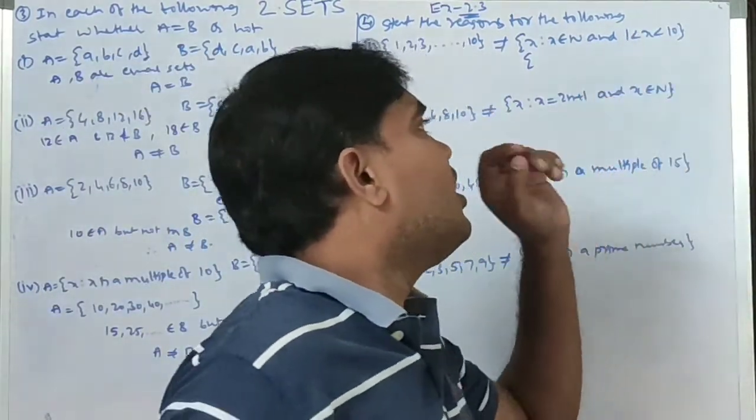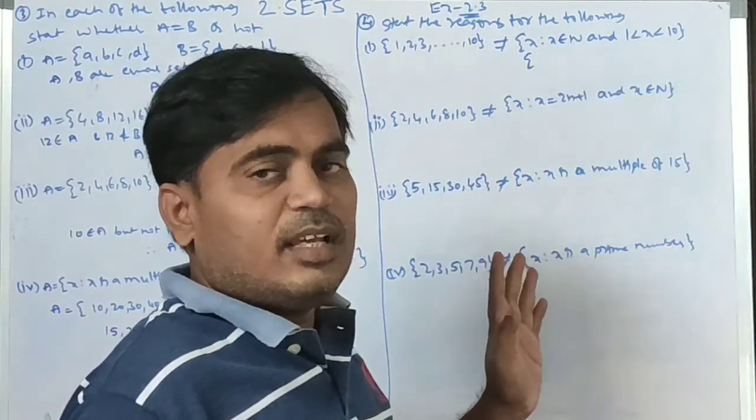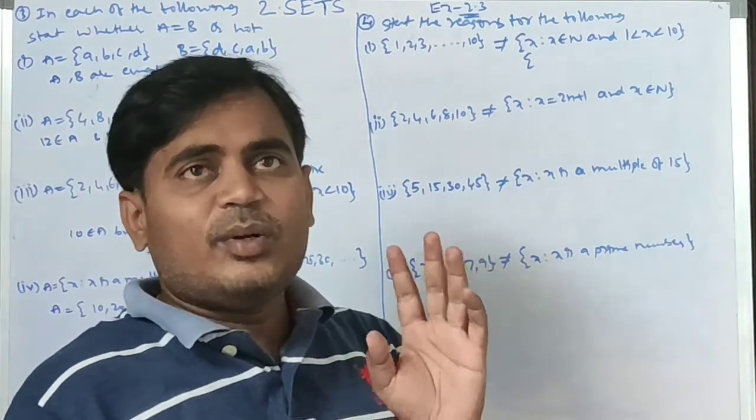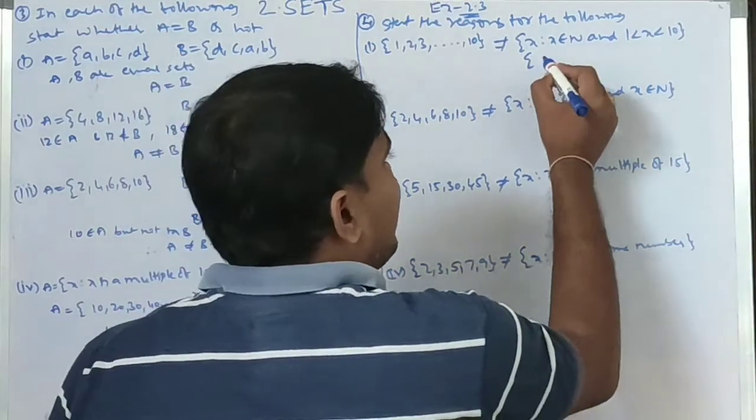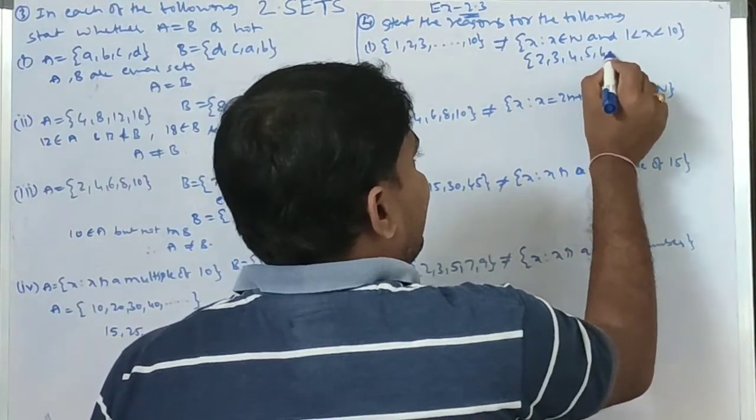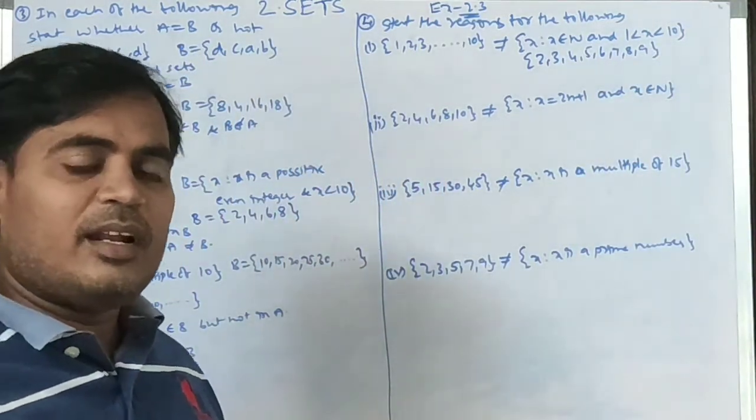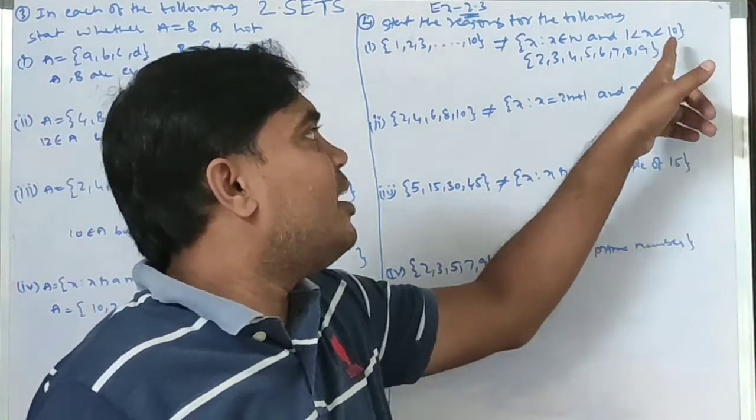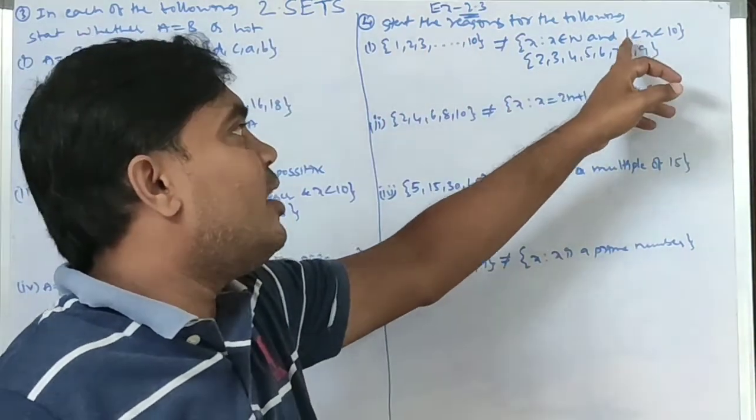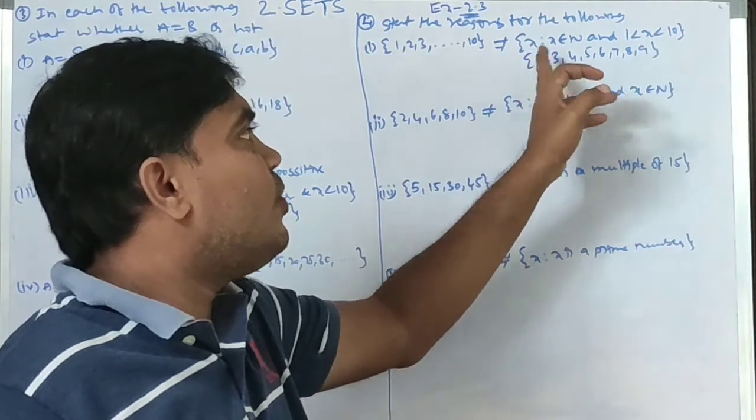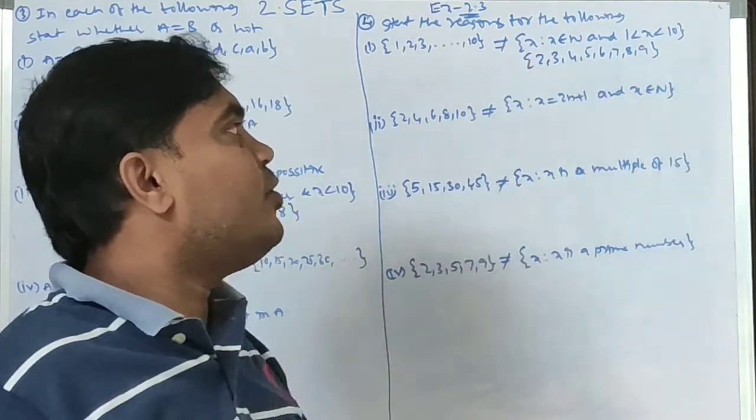According to the condition 1 < x < 10, x is more than 1 and less than 10. What are the natural numbers that lie between 1 and 10? 2, 3, 4, 5, 6, 7, 8, 9. We are not taking 1 and 10 because it is strictly less than. If it were 1 ≤ x ≤ 10, then we would choose 1 and 10. But since it is less than, we are not taking 1 and also not taking 10.